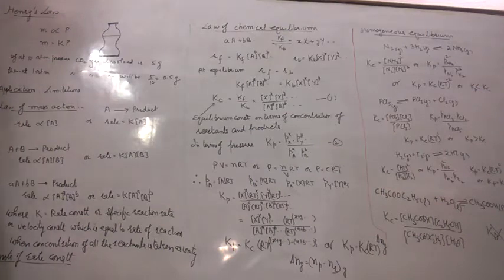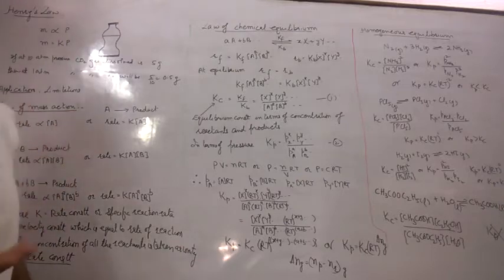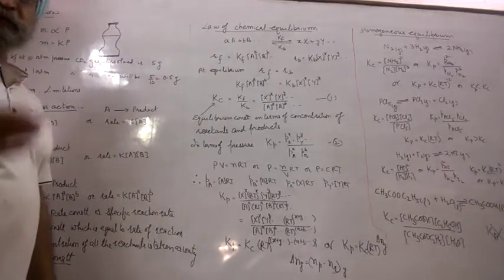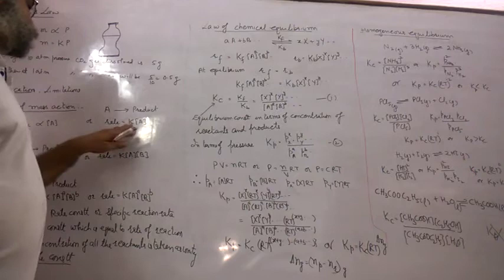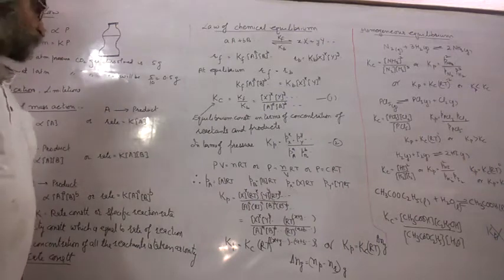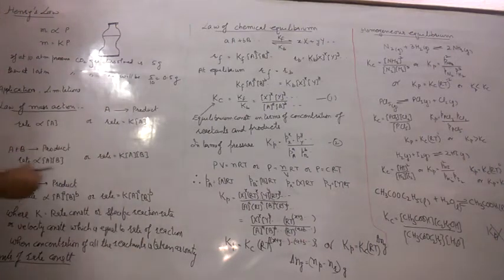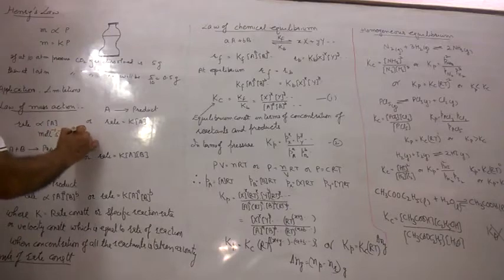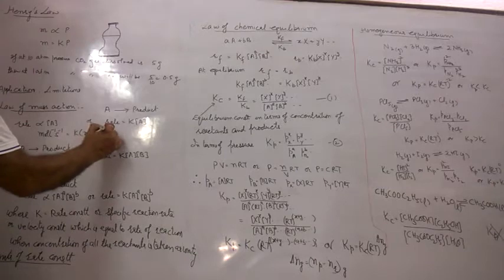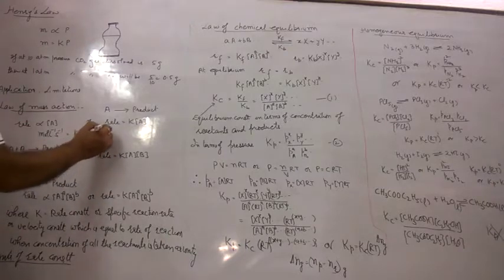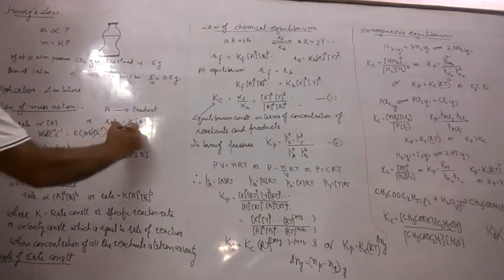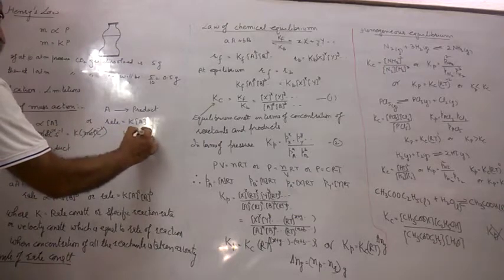Rate of reaction के units तो पता है हमें, moles per liter per unit time, depending upon the time is set in minutes or hours. What about the units of rate constant? Now for this reaction, suppose the units of rate of reaction is mole per liter per second. And concentration is mole per liter. Cancelled out. Here units of K is per second.